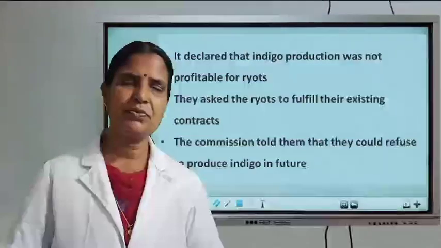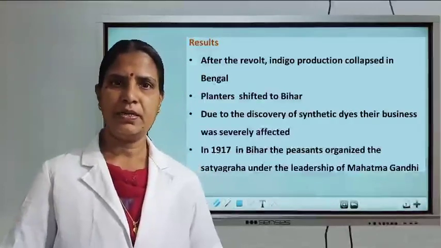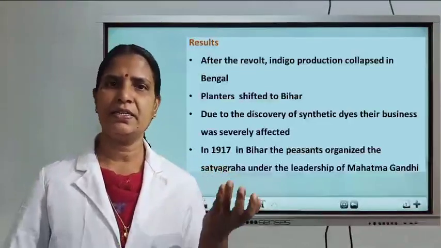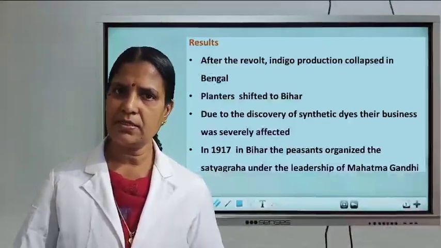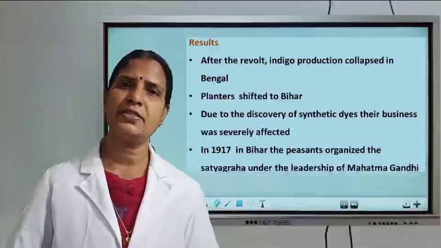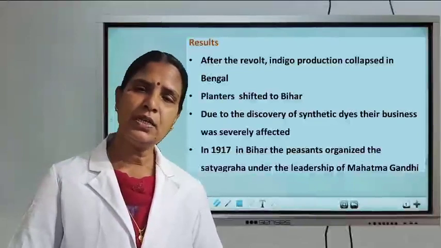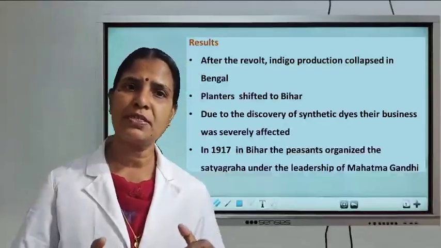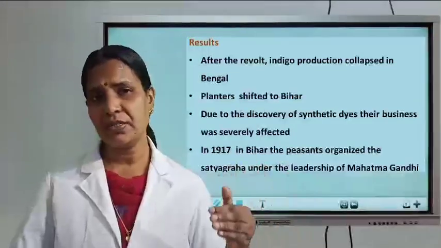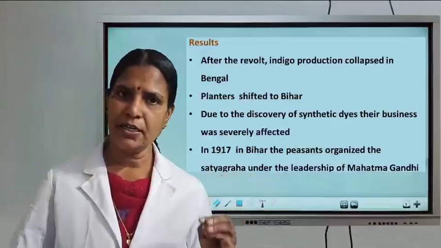Okay. Next we have to discuss the outcomes of this rebellion. Clear? Why did the indigo peasants organize the rebellion? Because they felt they were getting support from the village headmen, zamindars, as well as the British government. So they organized the rebellion against the planters. And what were the outcomes of this rebellion? After the revolt, indigo production collapsed in Bengal. So they shifted the production to Bihar. Clear? They started indigo production in Bihar.